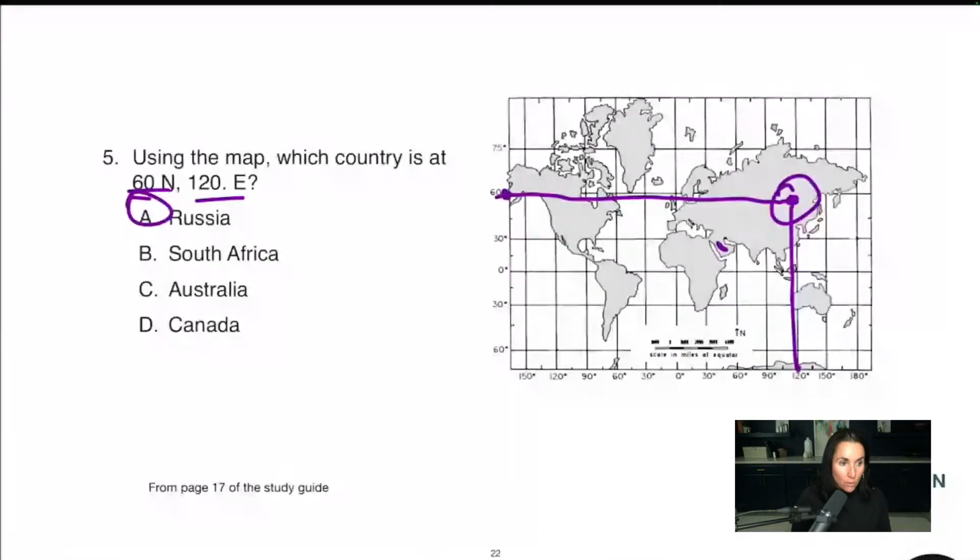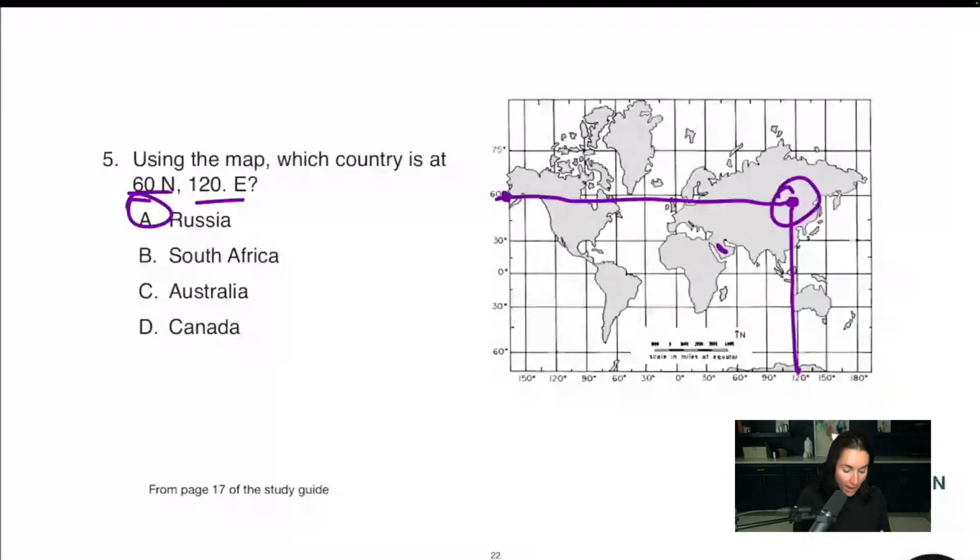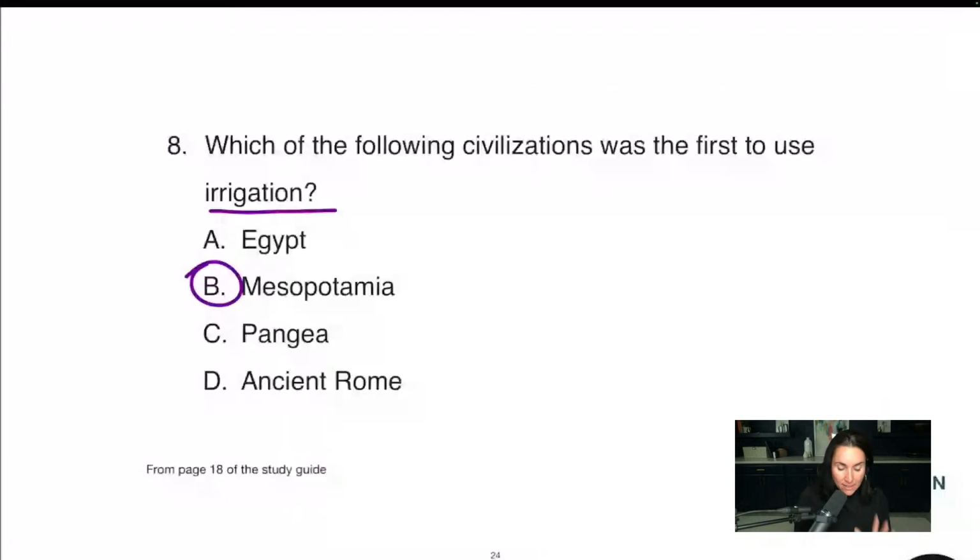Okay. So now I have seen it a couple of different ways. You probably will not see the two together. I put them together here because I wanted it to be a little bit more complex. Egypt did have complex irrigation systems, but Mesopotamia did it first. They learned how to get the water to the crops. That's why it was called the Fertile Crescent. They were able to grow food.